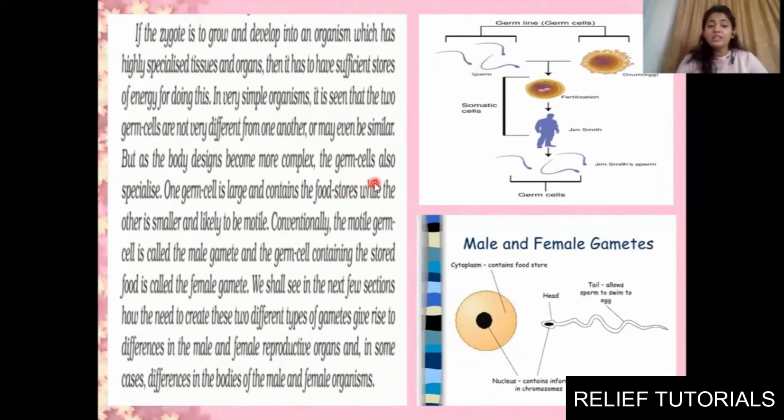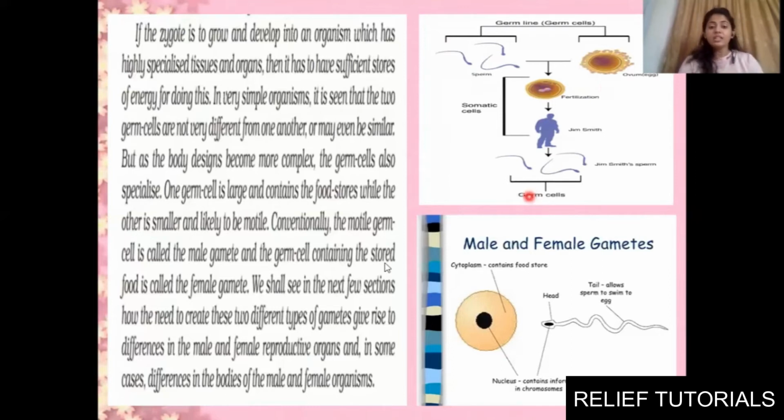Conventionally, the motile germ cell is known as male gamete, the one which is supposed to travel in the female reproductive system and fertilize the ovum, the egg. So it needs to move. That is the reason why sperm is motile. It needs to transfer itself from male reproductive system to the female reproductive system. And this ovum is supposed to store the food, because after fertilization, implantation and growth of embryo will happen in the female reproductive system.